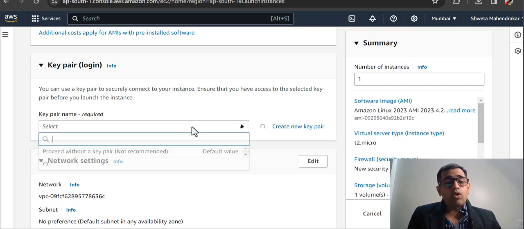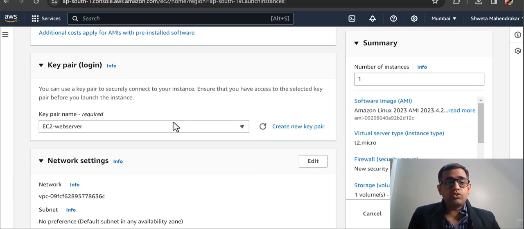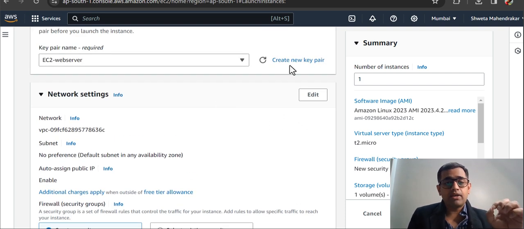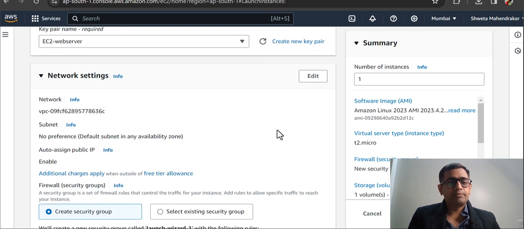All right. Now moving ahead, I already have a key pair, that is the EC2 web server key pair, and I'll select that key pair. I already have it in my machine. If you do not have a key pair, consider creating a new key pair and then save that key pair, because it is only shown to you once. You need to download it. If you do not, and if you close the screen, then you'll have to create a new key pair, guys.